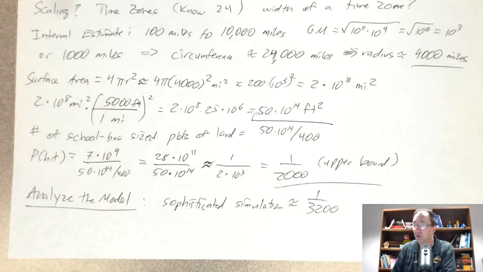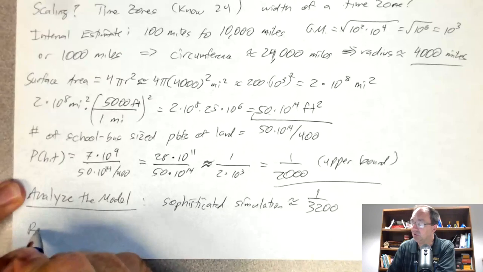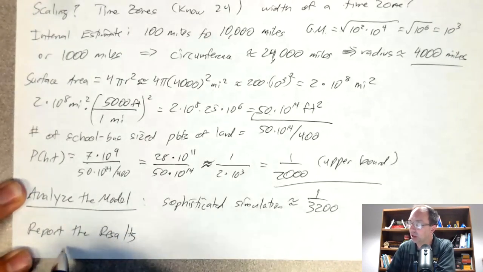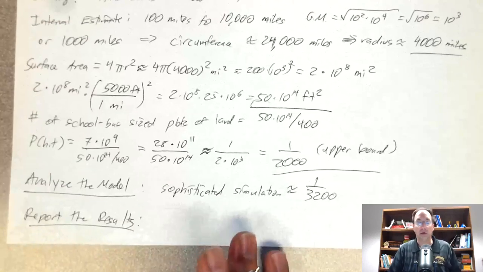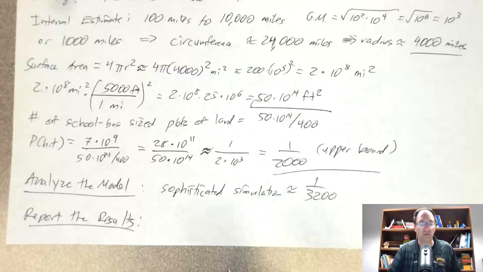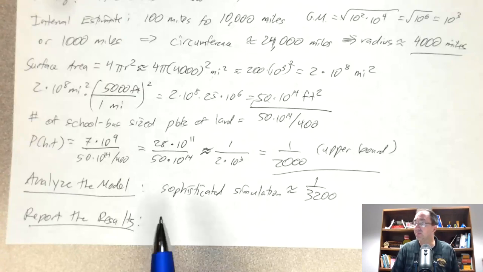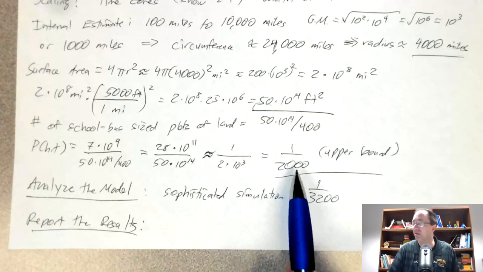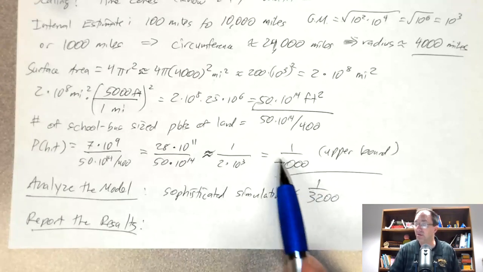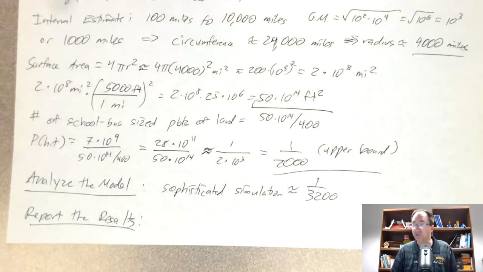So that's the power of Fermi estimation, is it can often give you a nice ballpark number without a lot of effort. One more thing though, if we wanted to report the results in this case, so this is all fine, but what if I am personally wondering about this? Would I be worried? Would I want to stay inside or live in a cave or something until this lands? So first of all, remember this is for the entire Earth. If I want the probability that I personally will get hit, then I can multiply this denominator by 7 billion. So now my probability of being struck is really low.